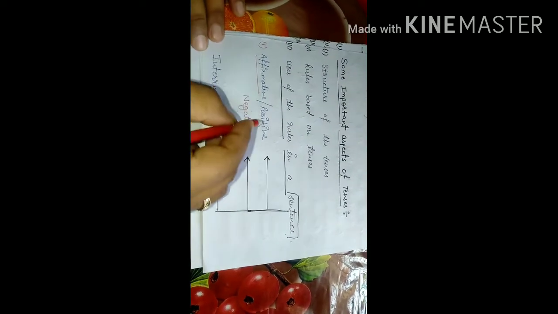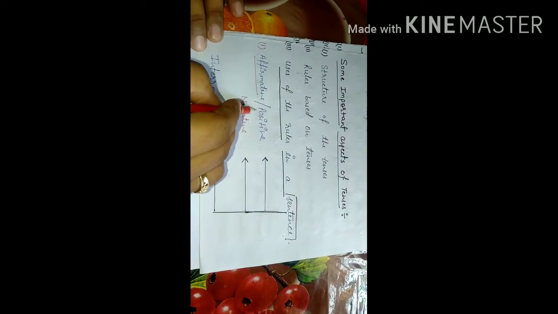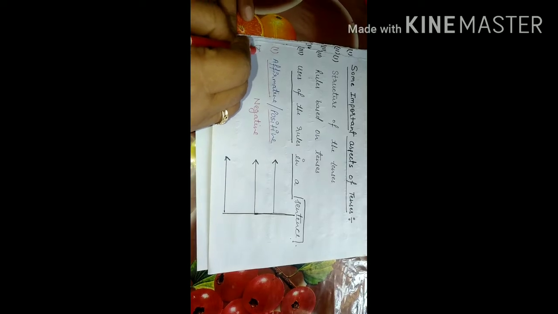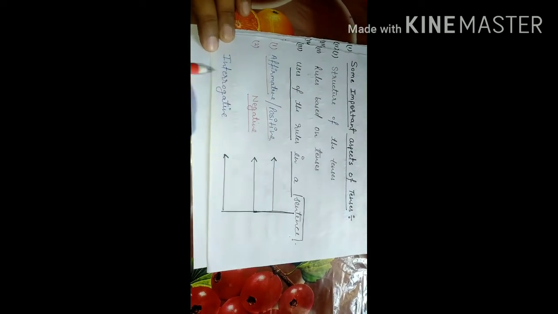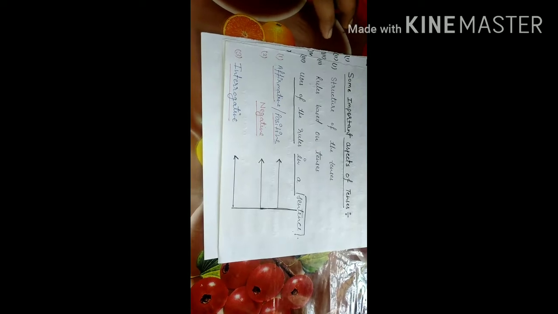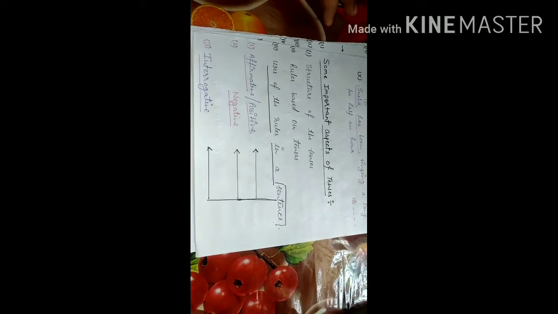First one is affirmative. Affirmative can also be said as positive, so it is a positive sentence. Second is the negative sentence, very important. And the third one is the interrogative sentence. It is very easy for you all, because every student knows what affirmative and positive are. Everybody knows what negative and interrogative are as well.